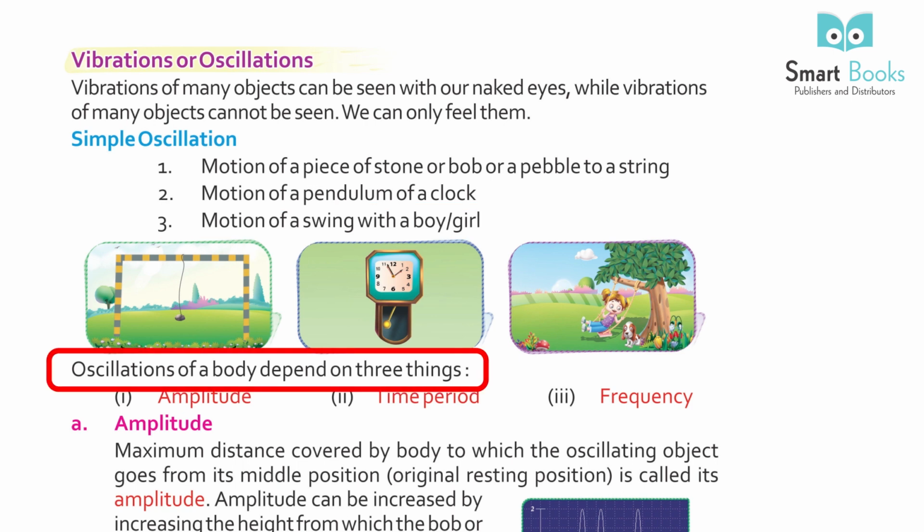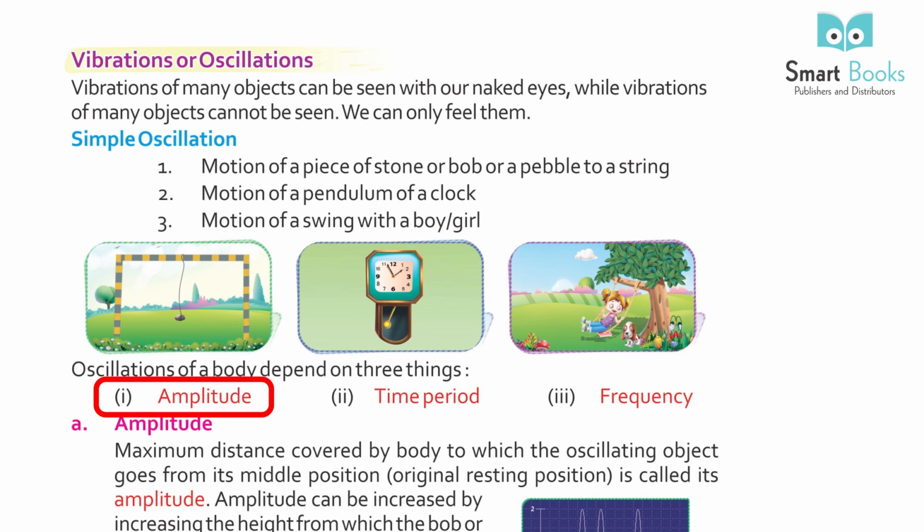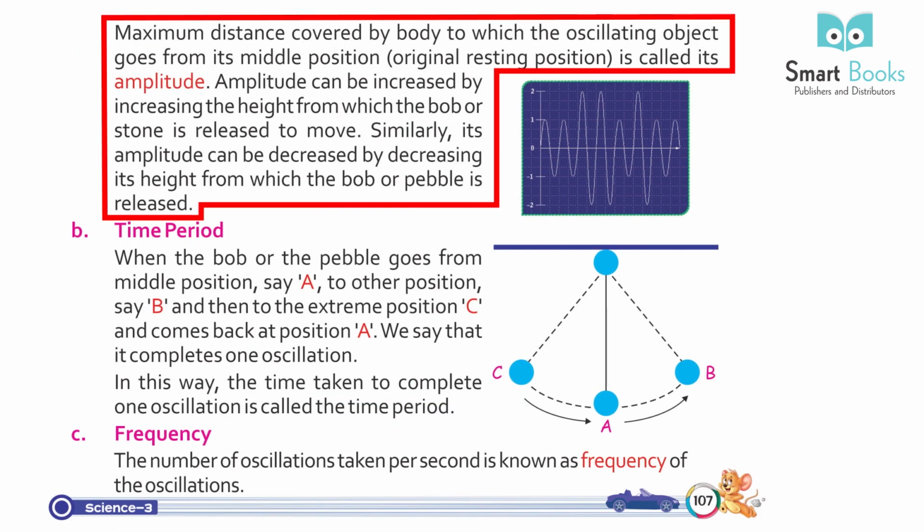Oscillation of a body depends on 3 things: 1. Amplitude. 2. Time period. 3. Frequency. A. Amplitude. The maximum distance covered by the oscillating object from the middle position, its original resting position, is called its amplitude. Amplitude can be increased by increasing the height from which the bob or stone is released to move. Similarly, its amplitude can be decreased by decreasing the height from which the bob or pebble is released.